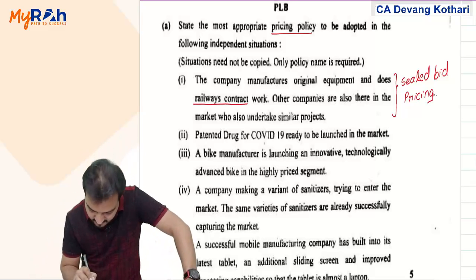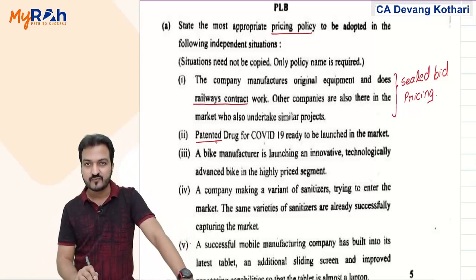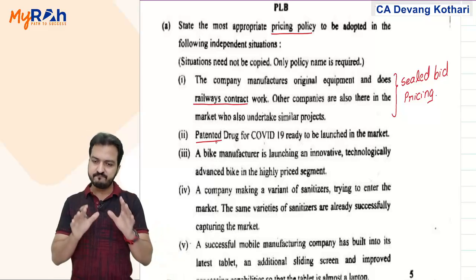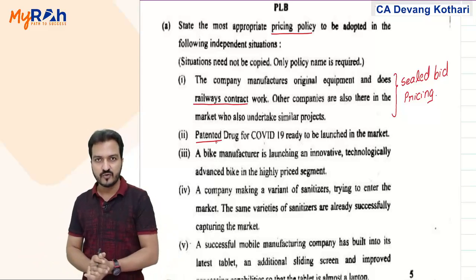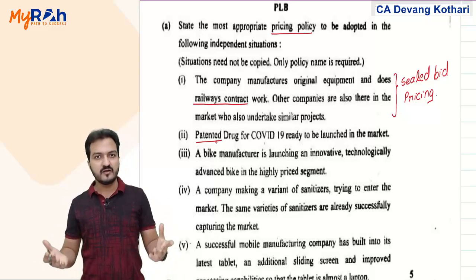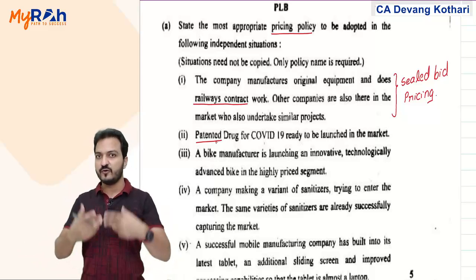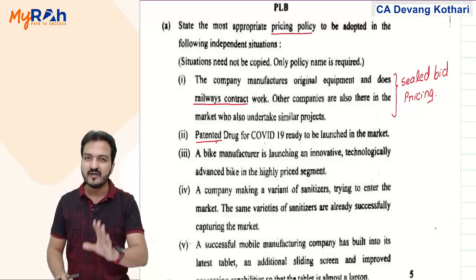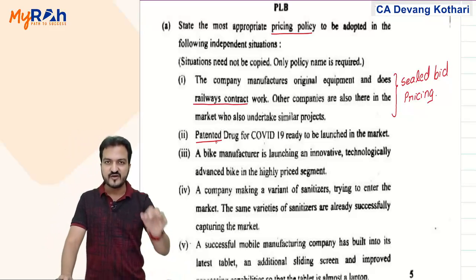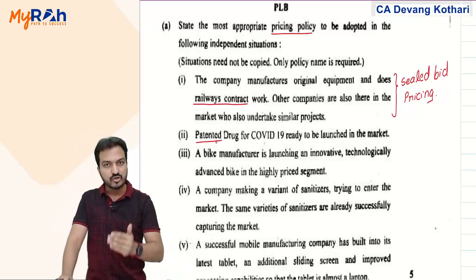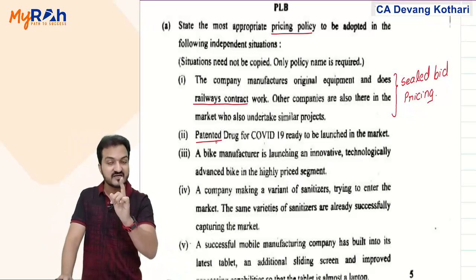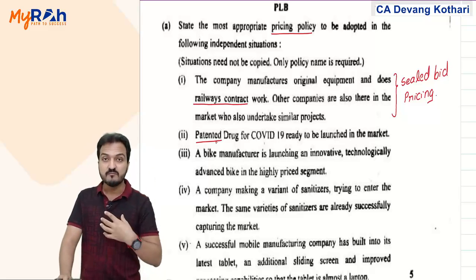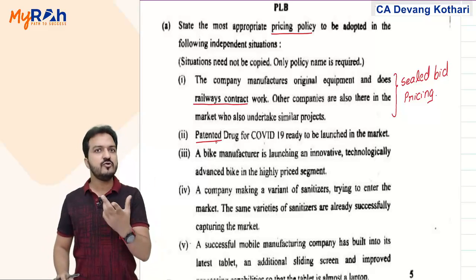Second, patented drug for COVID-19 finally is ready to be launched in the market. Patented. Now look, ignoring the ethical part of this, ethically you may say that the drug should be given free of cost, and government should fund the drugs operations and all. So keeping the ethics aside, if it is a patented product and it is launched in the market, meaning nobody else has that same product, nobody else will be allowed to sell the same product, so in that case my product is like a revolutionary product.